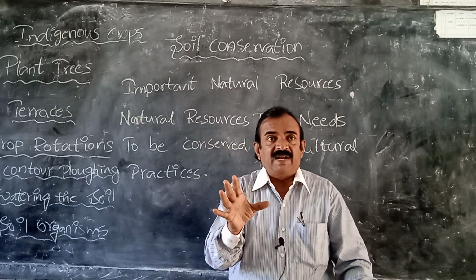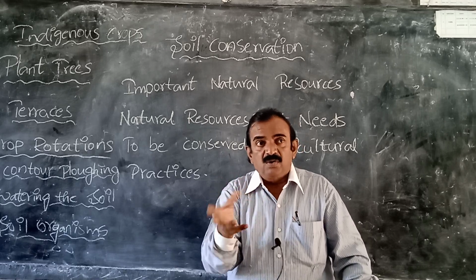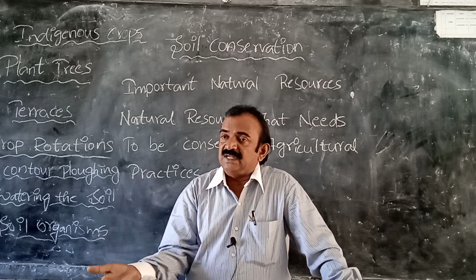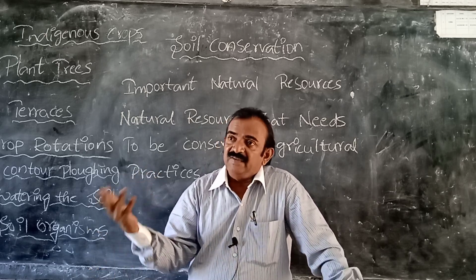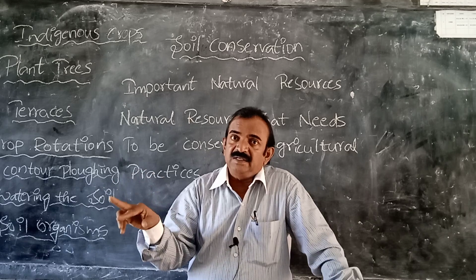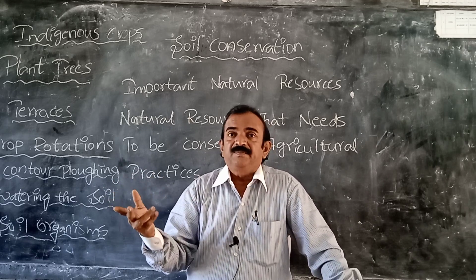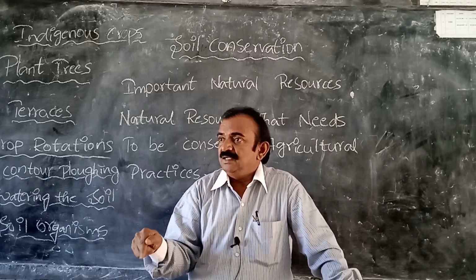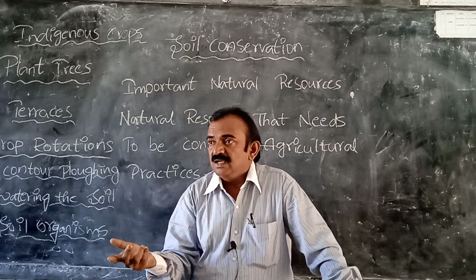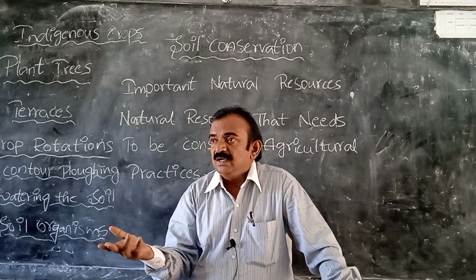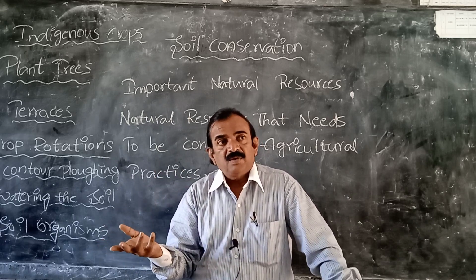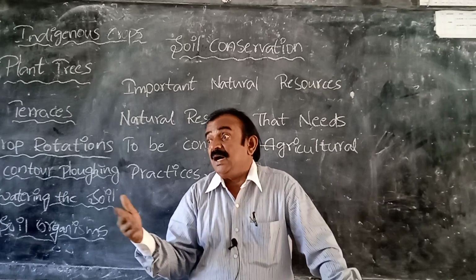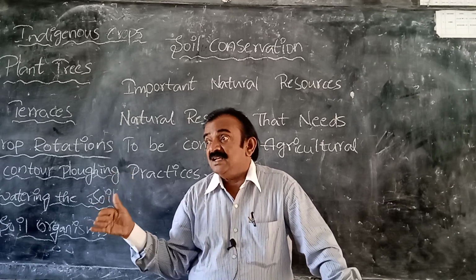Suppose you are having 1 acre of land, and your father should not grow the same rice crop in the rainy season, summer season and winter season. Here your father needs to rotate, growing different types of crops in different seasons. One season rice, another season cotton, another season what? Tobacco, another season pea plant. Like that your father needs to grow different types of crops in a single piece of land. That is crop rotation.